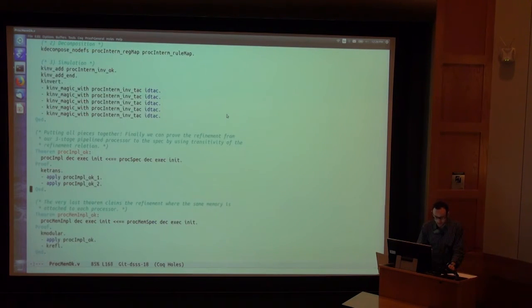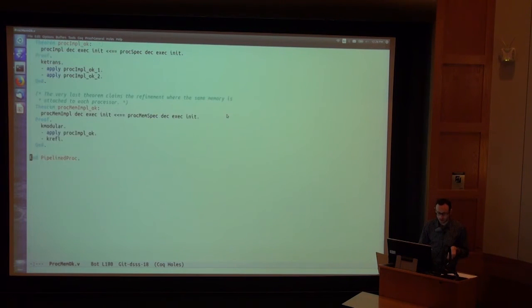We can put it all together, prove the processor implementation implements the processor spec, and then we can trivially lift that to say processor composed with memory implements processor spec composed with memory. And we can extend this final result in the lemma, or the theorem that I've suggested for an exercise today, which is to also substitute in a more optimized memory. Right, so I think that's the end of the right level of detail for these proofs. Any questions here?